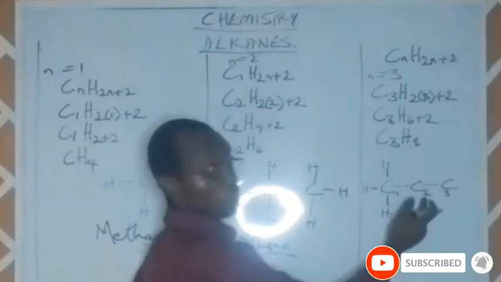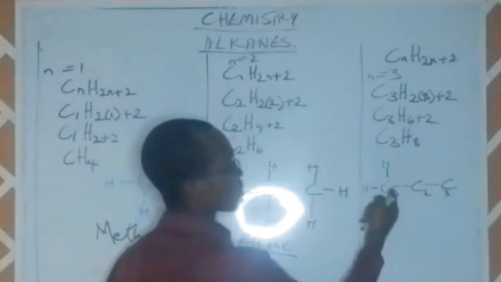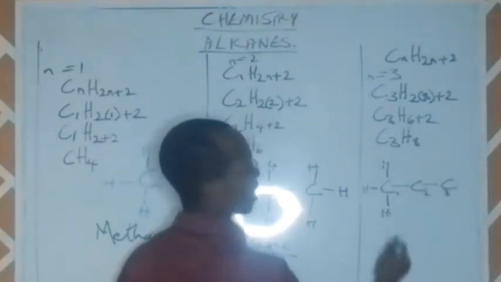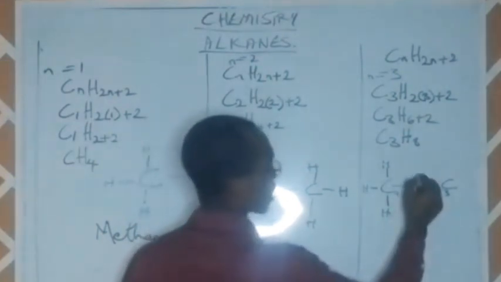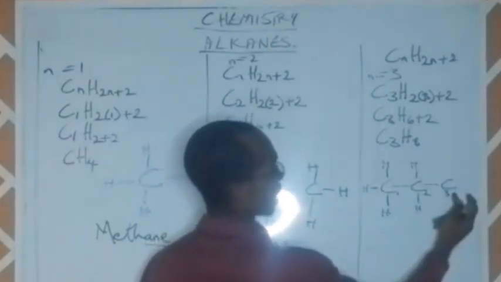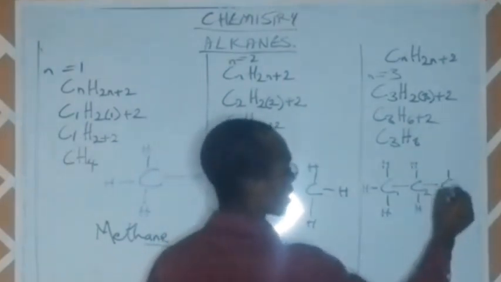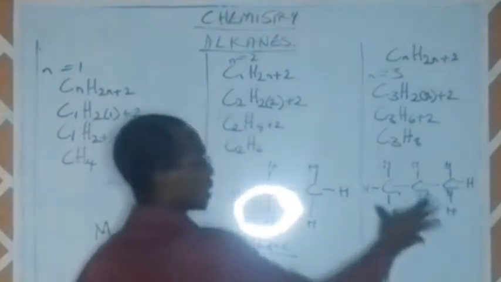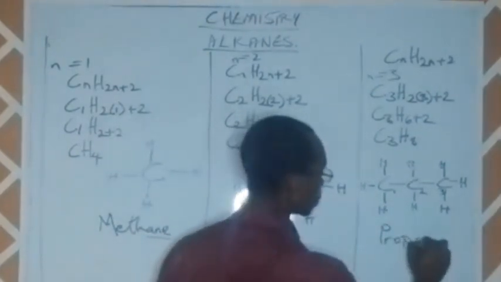But look at carbon 2. Carbon 2 currently is already carrying 2 bonds. It is connected to carbon 1 with this bond here, while it is connected to carbon 3 with this second bond here. That means it is already using 2 of the 4 bonds that it can have. So it has 2 other bonds, hydrogen here and hydrogen here. And this last carbon atom is just carrying 1 bond which connects it to carbon 2. So it can carry 3 other bonds: hydrogen, hydrogen, hydrogen. This particular structure is what we refer to as propane.